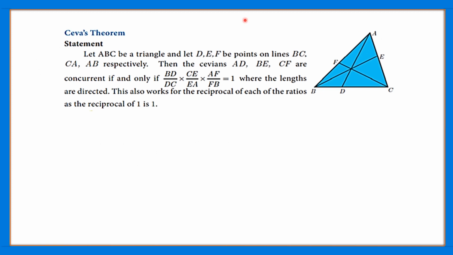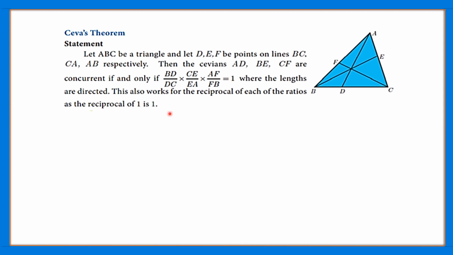Okay. Have you ever heard of Ceva's theorem? Okay, and the statement is as follows. Let ABC be a triangle and let D, E, F be points on the lines BC, CA, AB respectively. Then the cevians AD, BE, CF are concurrent if and only if BD by DC into CE by EA into AF by FB is equal to 1, where the lengths are directed. And this result also holds for the reciprocal of each of the ratios, as the reciprocal of 1 is 1.